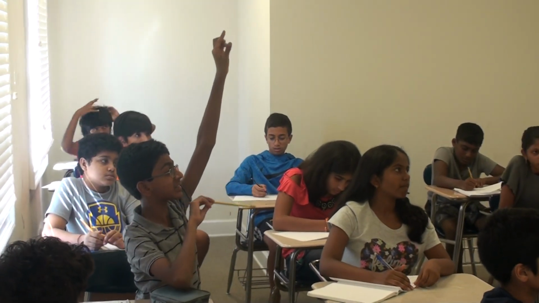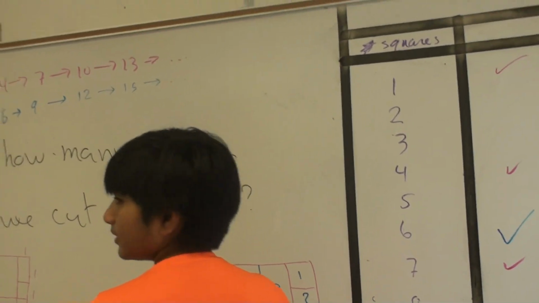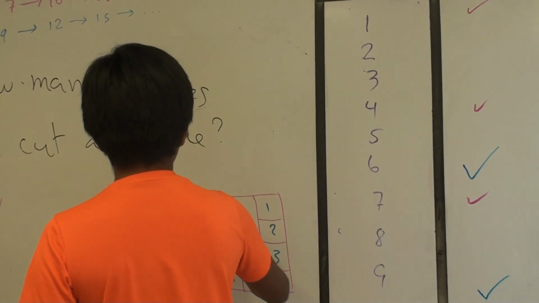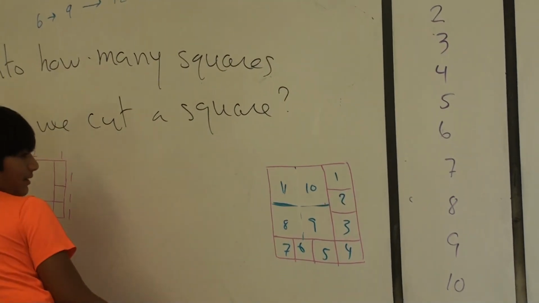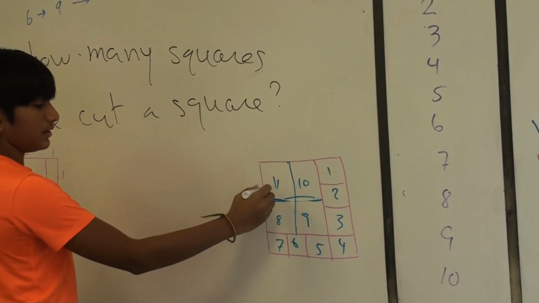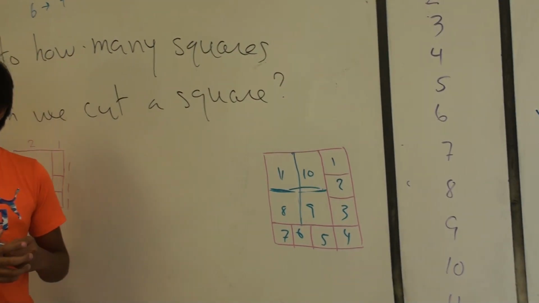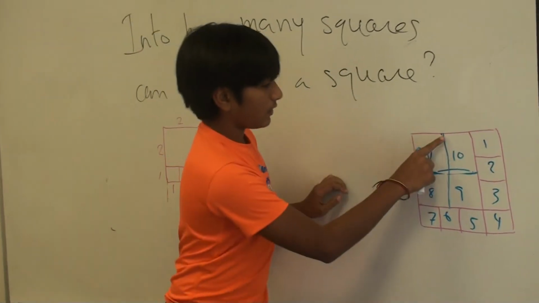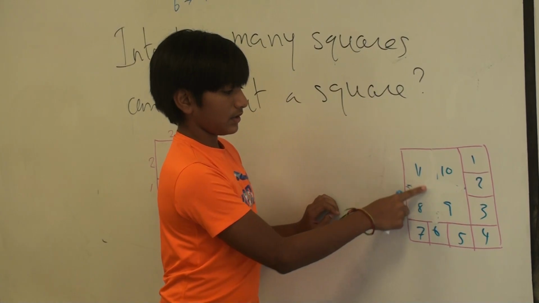So why don't we go to the board? Let's start with 8. Let's do 8. I'm impressed with how fast you guys are. If you take this away, then you'll get 8, and then if you add that back in, you'll get 11. And then if you add that right here, you'll get 14. And then if you keep adding that, it's plus 3. So you want to start out with how many? If you take this away, you'll get 8 squares.